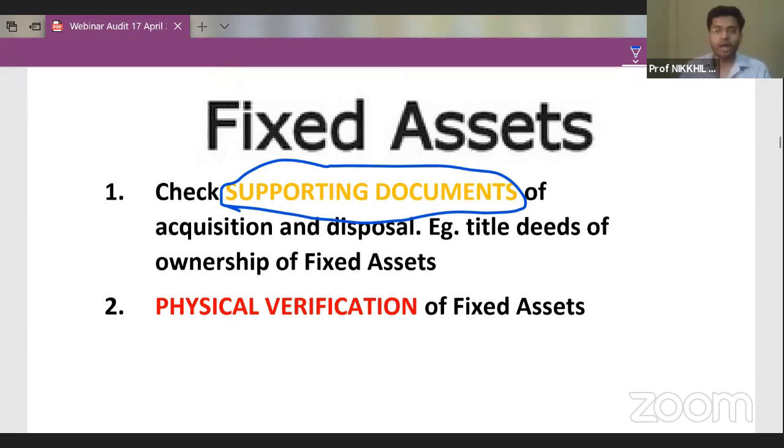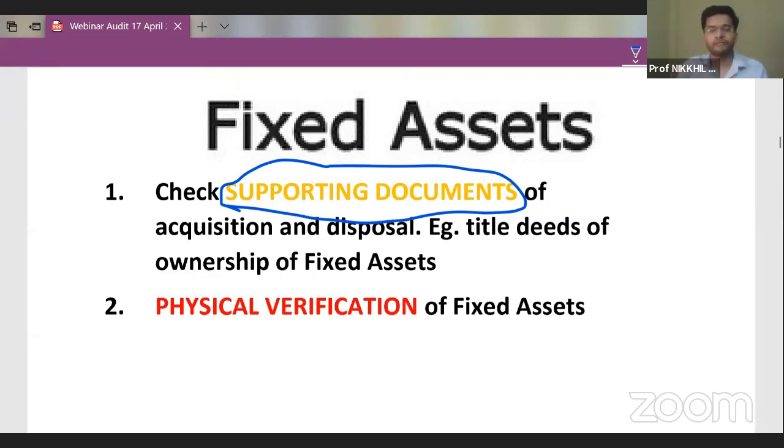Guys, it may so happen that while the audit is being done, the company might physically get the assets from a neighboring company. The neighboring company has a big plant. So the company might say that, okay, this is our plant. They might befool the auditors. So auditors need supporting documents. The invoice should be in the name of the company. The company should be the legal owner of the fixed assets. That is the first check.